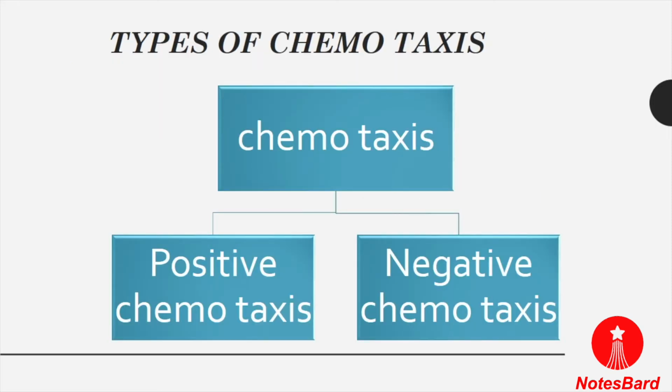Now chemotaxis can be of two types: positive chemotaxis and negative chemotaxis.